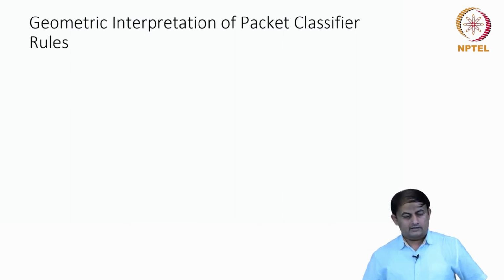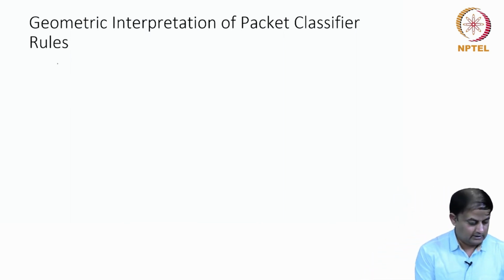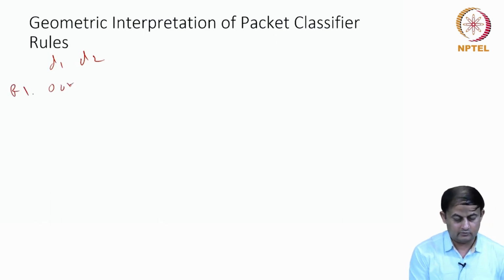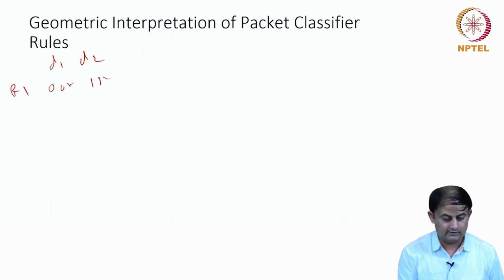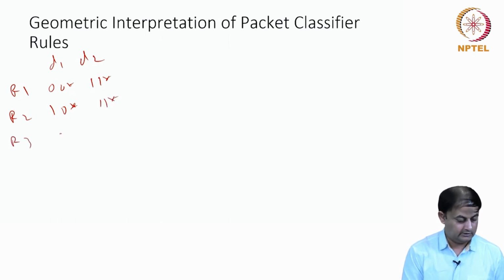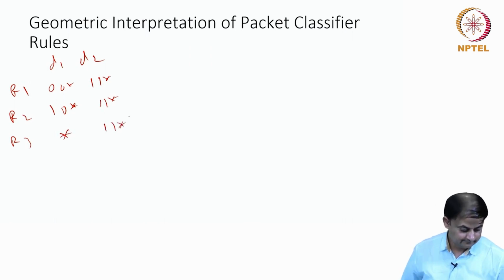So let's say again we'll take a simple example on two dimensions D1 and D2, and the classifier has rule R1 with 00 star and 1 star, rule R2 with 10 star and 1 star, and rule R3, let's say, star and 1 star.